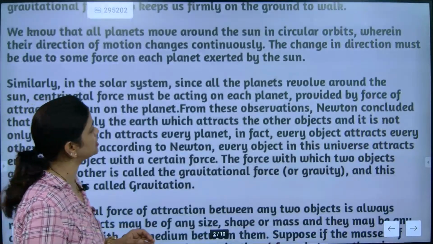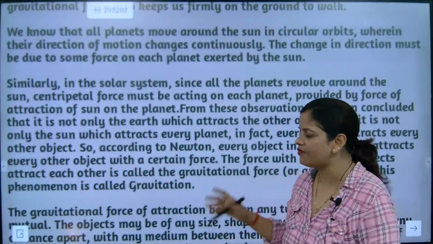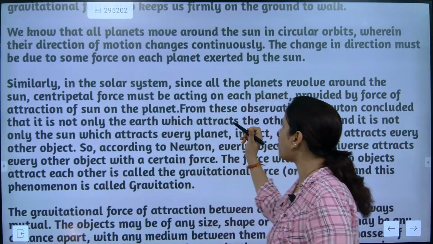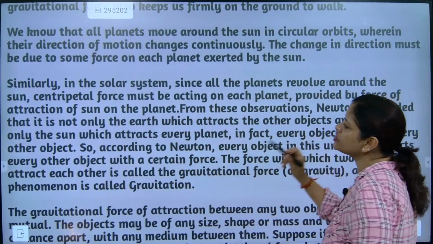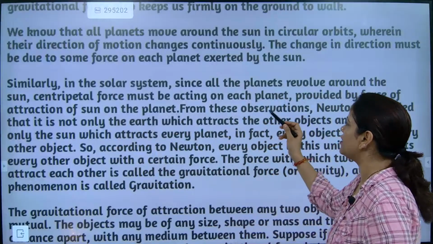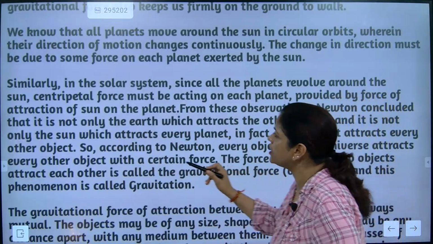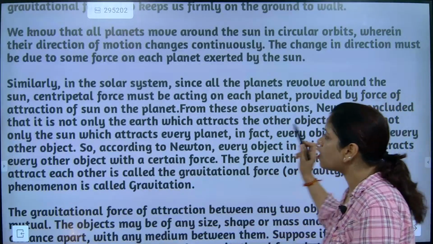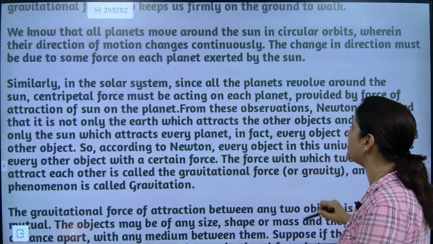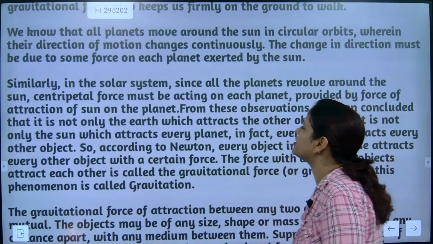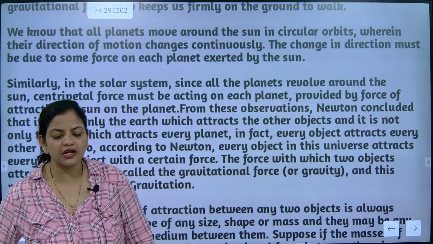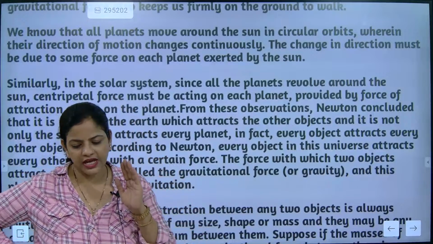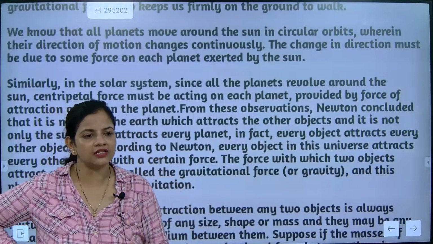Similarly, in the solar system, since all the planets revolve around the sun, the centripetal force acting on each planet is provided by the force of attraction of the sun on the planet. From these observations, Newton concluded that it is not only the earth which attracts other objects, and it is not only the sun which attracts the other planets. In fact, every object attracts every other object. This is the final conclusion: every object attracts every other object.